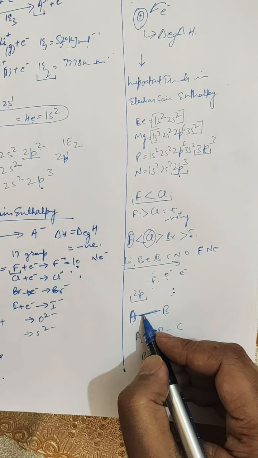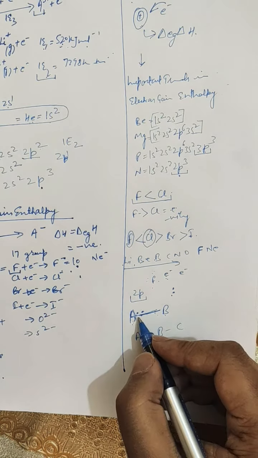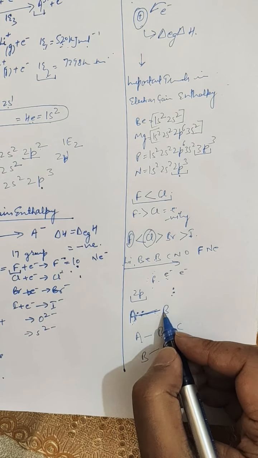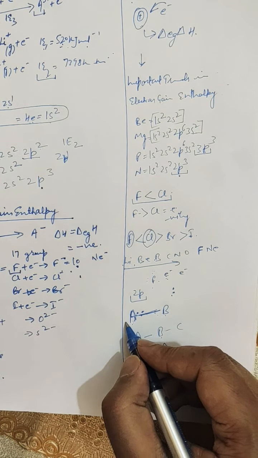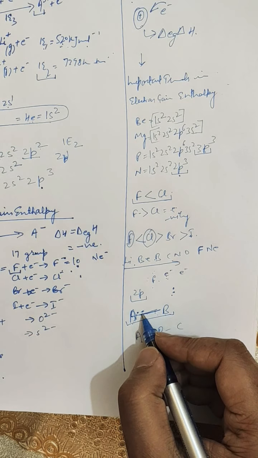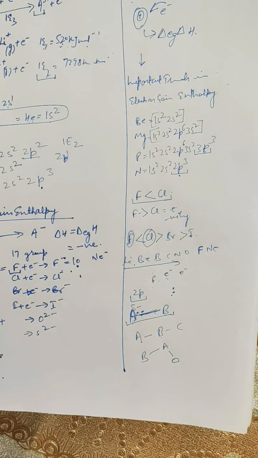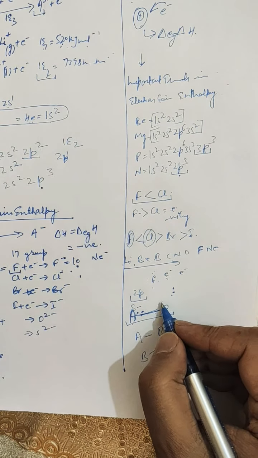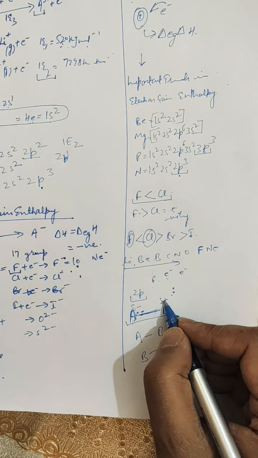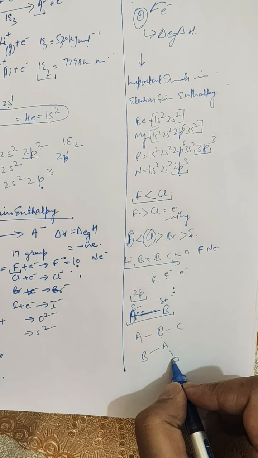Suppose this electron pair is displaced slightly toward A, so it means that A has higher electronegativity than B. What is its consequence? The electron is a negatively charged species, so there will be a high concentration of negative charge on A, whereas B will automatically have a higher concentration of positive charge. Similarly, suppose A, B, O are attached.